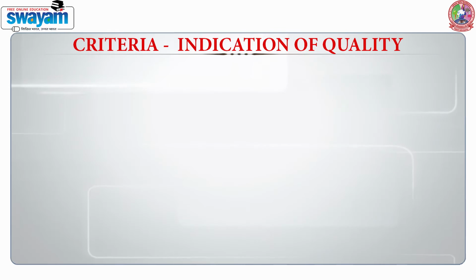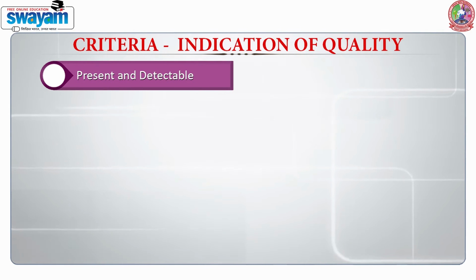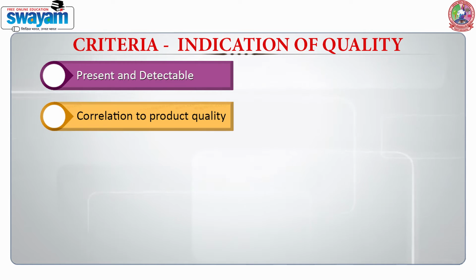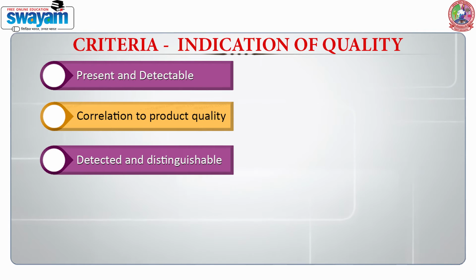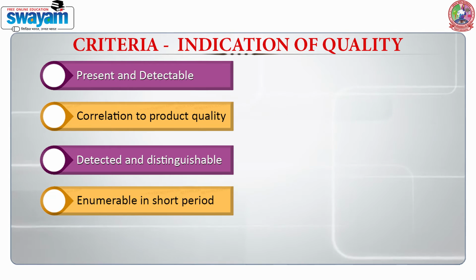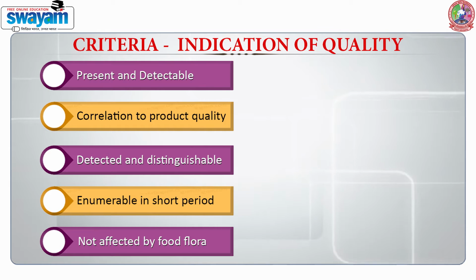So when we talk about these indicators of quality, we have certain criteria for them. The first criterion is that they should be present and they should be detectable. The second is that they are directly related to the product quality and we should be able to detect and distinguish them. Very important for the food industry is that they should be enumerated in a short period of time. And last, they should not be affected by the natural food flora which is present. For example, in case of fermented food, where we have lots and lots of bacteria, there should be no overlap happening with these microorganisms.